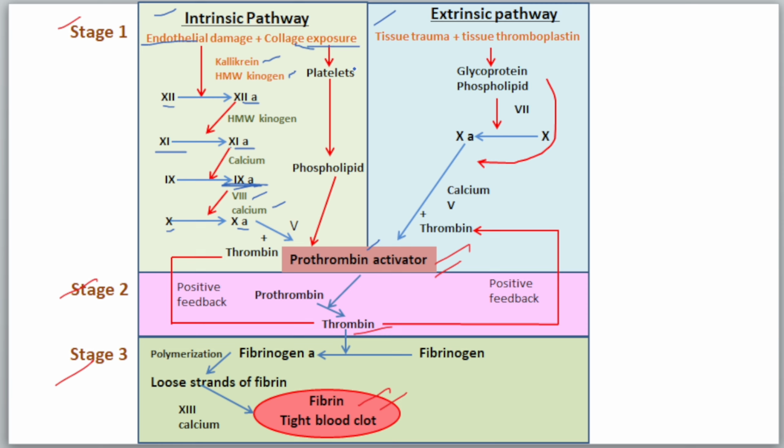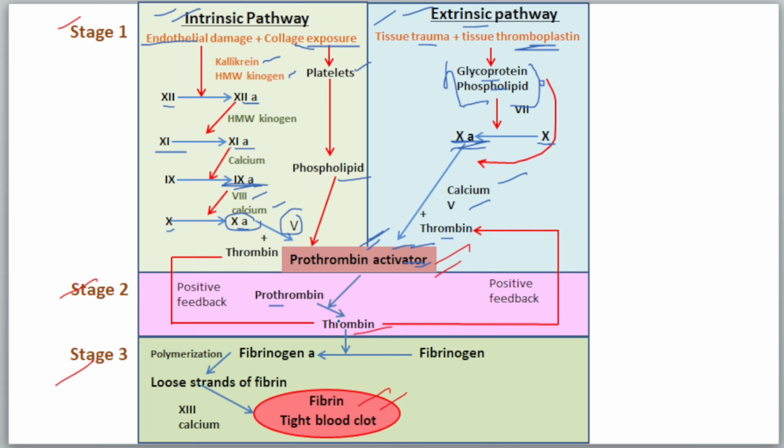And due to the exposure of the collagen, our platelets start to release phospholipid, which reacts with the activated factor 10 and activated factor 5 and forms prothrombin activator. And in the extrinsic pathway, due to the damage of tissue, our tissue starts to release thromboplastin, and this thromboplastin also contains protein, glycolipid, phospholipid, which is a type of proteolytic enzyme. It helps in the conversion of inactive factor 10 into active factor 10, and in the presence of calcium, factor 5 and also the thromboplastin, glycolipid, phospholipid, it is converted into the prothrombin activators. So in the first stage, through both intrinsic and extrinsic pathways, our prothrombin activators are formed.